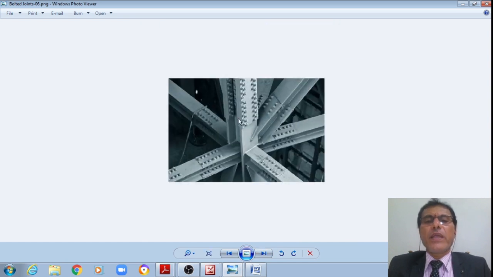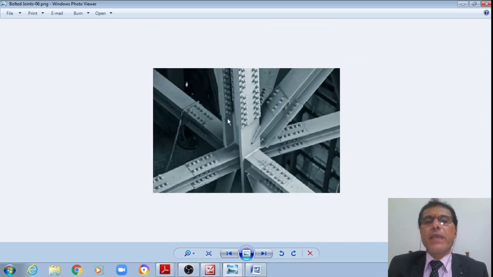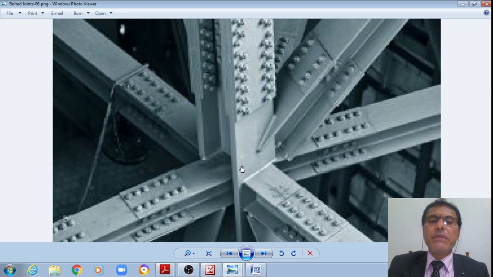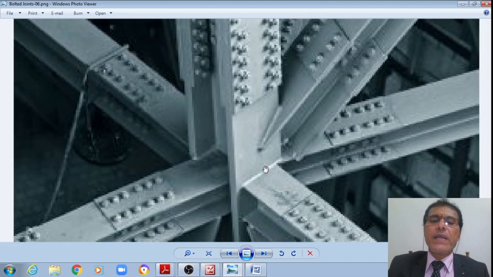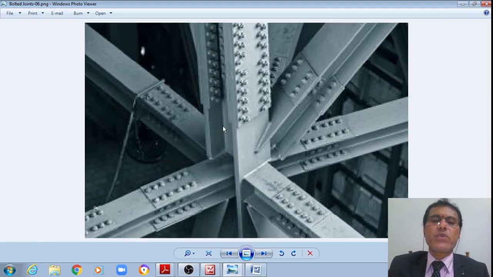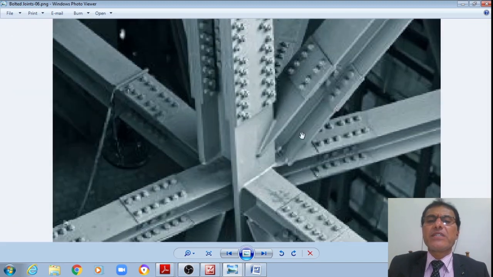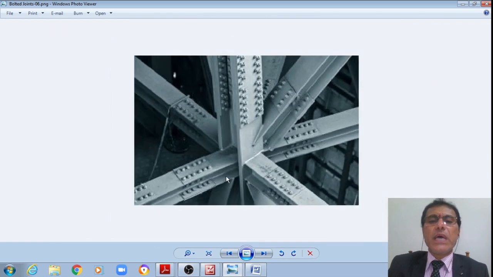Now I'm showing another schematic where a rolled steel beam section is welded to the beam section. This is a totally rigid connection, student. You can see it is welded actually. Therefore, it is a totally rigid connection, whereas the splices are provided by means of the bolts. However, the main joint is totally welded. Therefore, it is a rigid connection.